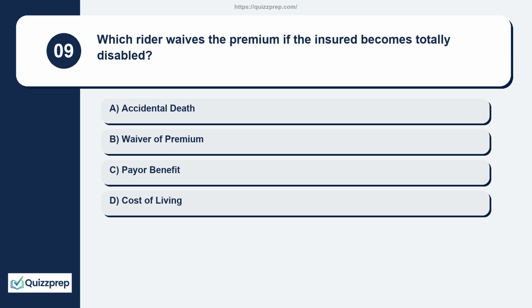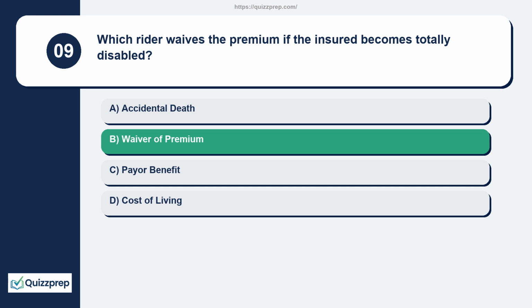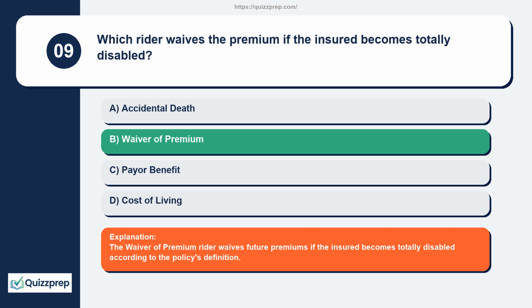Question 9. Which rider waives the premium if the insured becomes totally disabled? Accidental death, waiver of premium, payer benefit, cost of living. The waiver of premium rider waives future premiums if the insured becomes totally disabled according to the policy's definition.